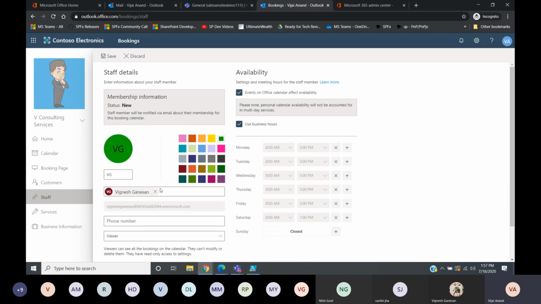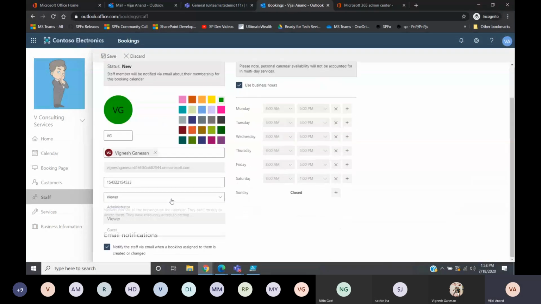I'm just giving some color to him. Basically, myself and Vignesh will be providing the initial consulting, and there will be two more people who will be taking care of the training part. Here you have three roles: administrator role, guest role, and viewer role. Administrators can edit all settings, add and remove staff, and create and delete bookings, so they have complete full control. Viewers can view the bookings and everything, but they cannot modify or delete them.